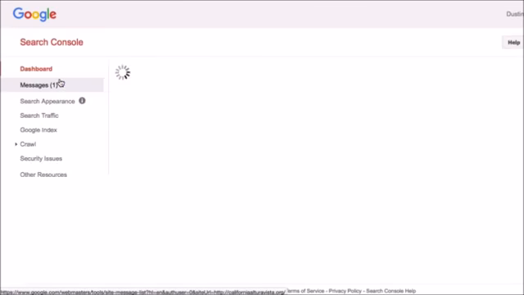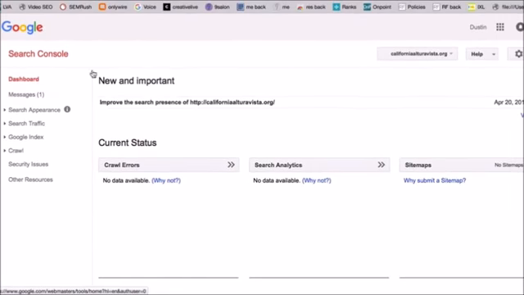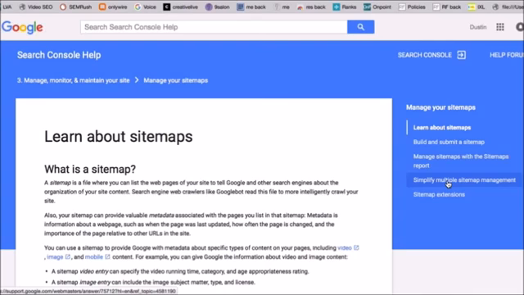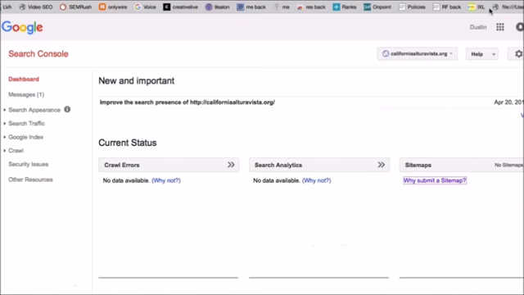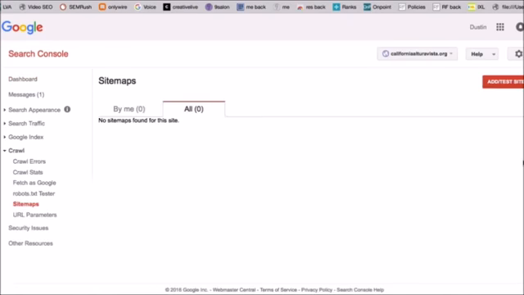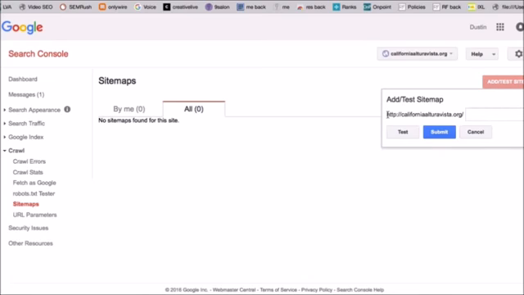Click Continue. And so now we are in this site here, and it says submit a sitemap. There's no sitemap submitted yet. So we are going to submit a sitemap just by clicking there. Add test sitemap. And then you'll notice that it wants to ask for the URL of the sitemap.